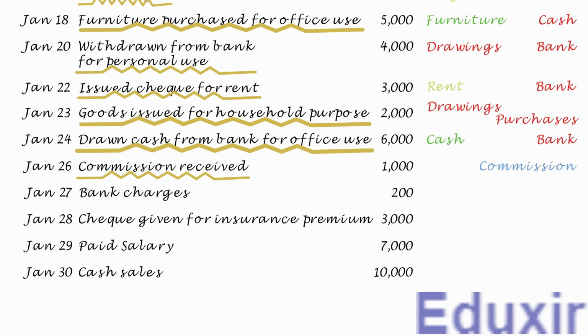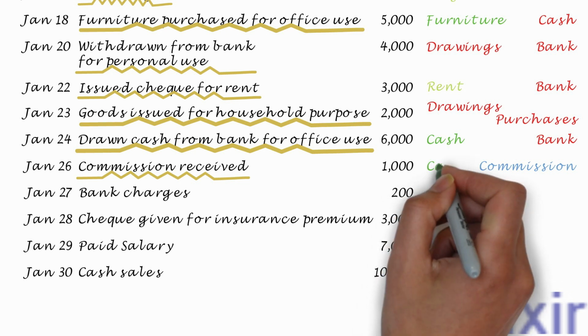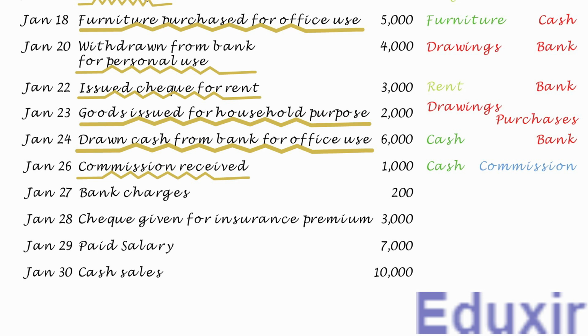At the same time, as this commission is received in the form of cash, the cash asset available with the business will be increasing in this transaction. The rule to record an increase in the asset is to debit the corresponding assets account. In this case, the cash account should be debited. With this analysis at our disposal, let us proceed with the generalizing of this transaction.